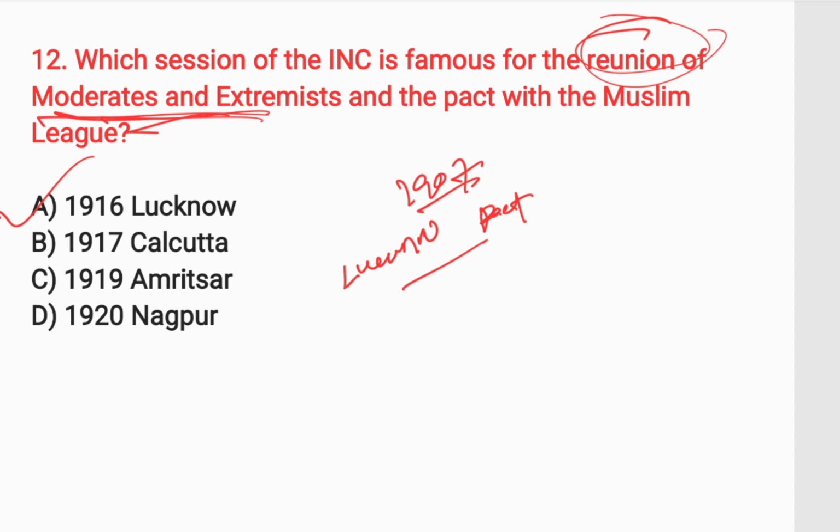A pact was signed between extremists and moderates, and another pact was signed between the INC and the Muslim League. Remember, another pact was signed between the INC and the Muslim League. You also call it Hindu-Muslim unity.